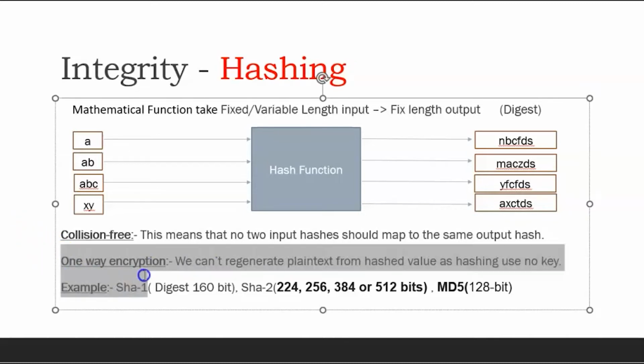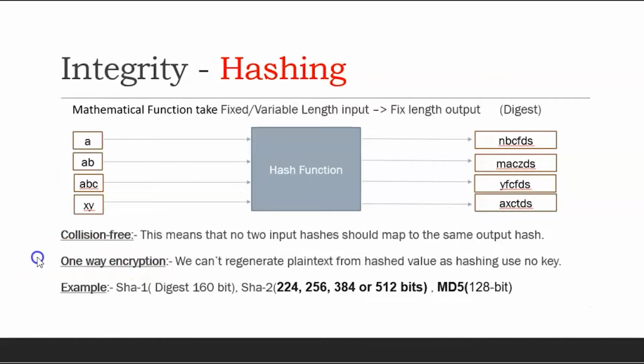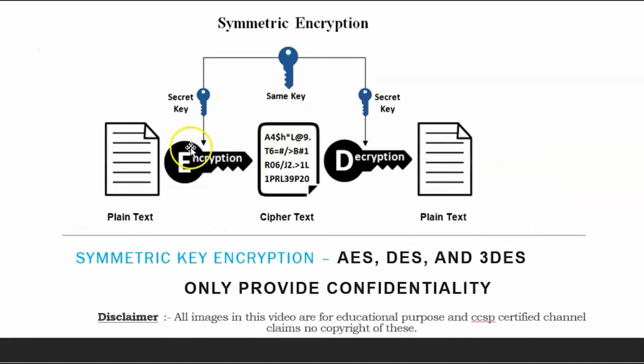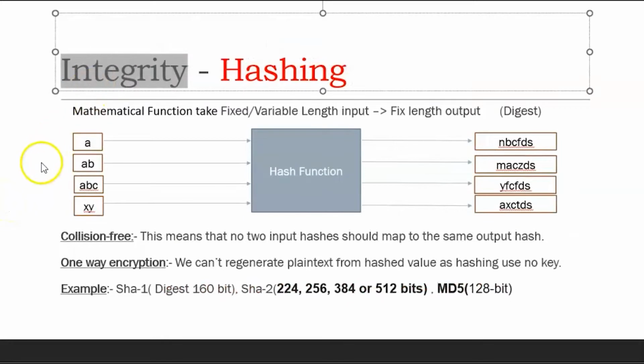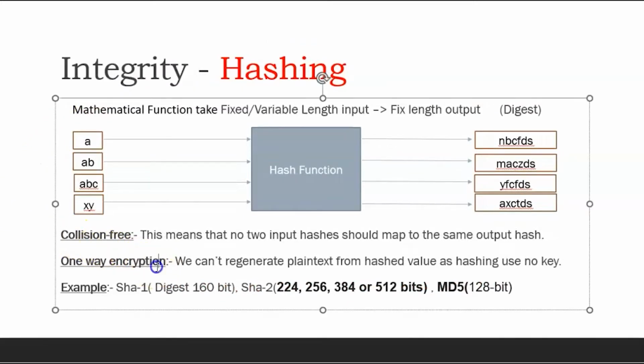Now the second most important concept is what we call one-way encryption. The reason is that we cannot regenerate the plaintext from the hash value. Like we have seen in cryptography, with different cryptographic algorithms, from the cipher value we are able to decrypt and get the plaintext value. The advantage of the integrity or hashing algorithms is that there is no way to decrypt it back, because there is no key. So hashing needs no key.